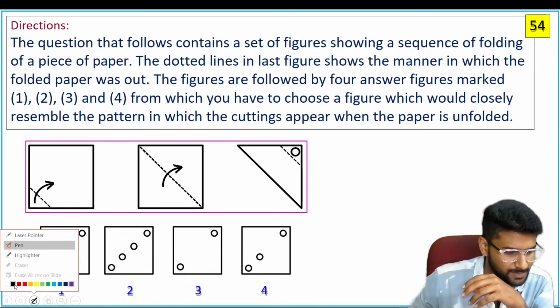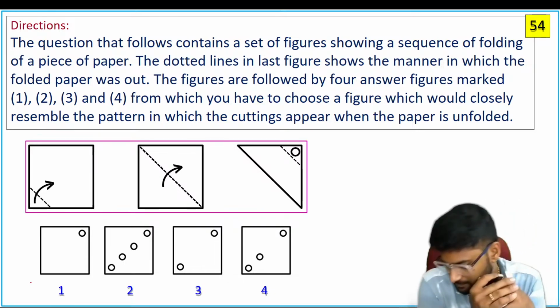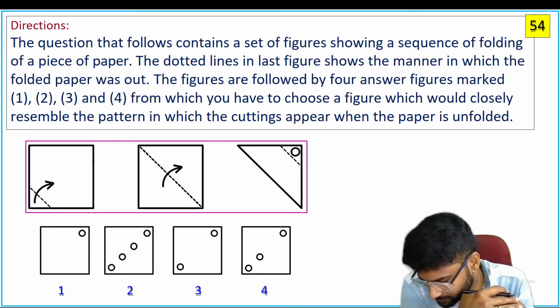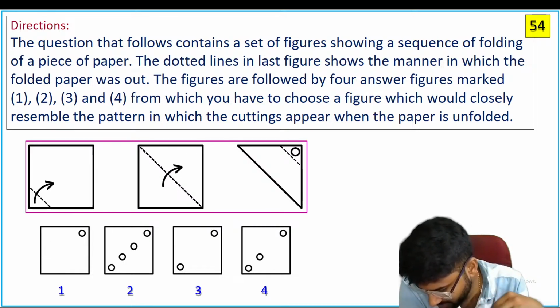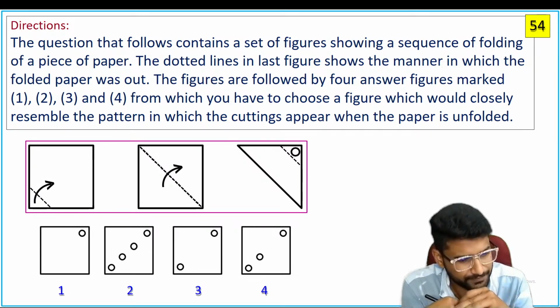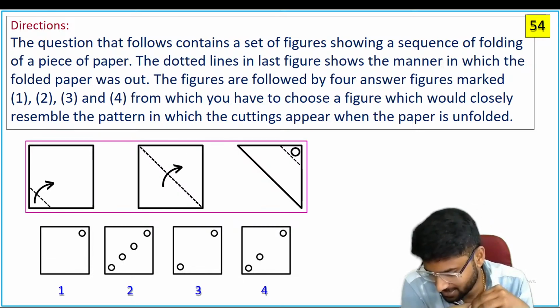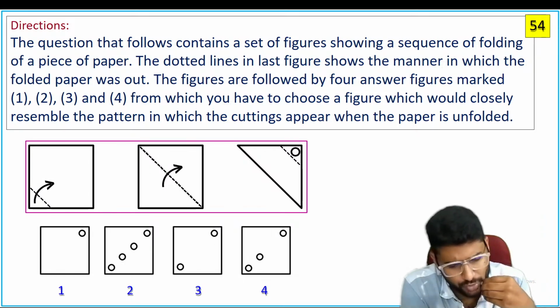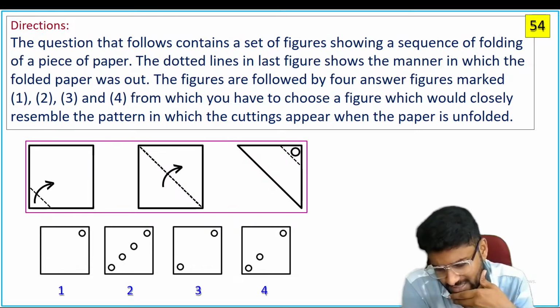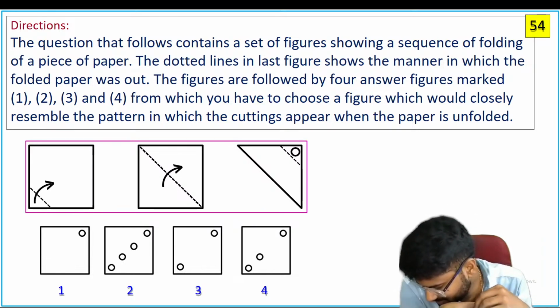Next. Paper folding and paper cutting concept. Very good, Mama. Venu, Ganesh, Tulasi. Very good, doing good. Go to the next one. I will check your answer, guys. It is also confusing question. Most of the students they choose different answers. Let me check your answers first of all. Yes, Ganesh said 3, Venu said 2.